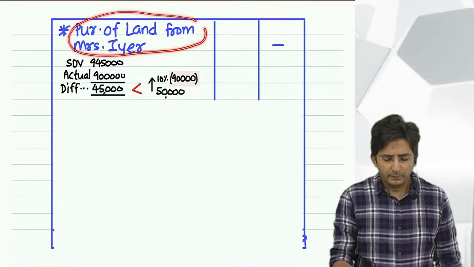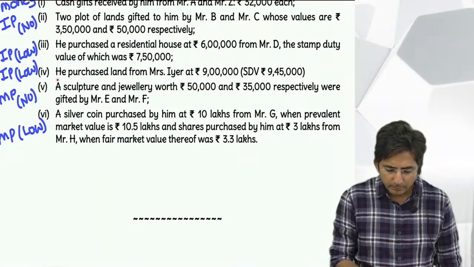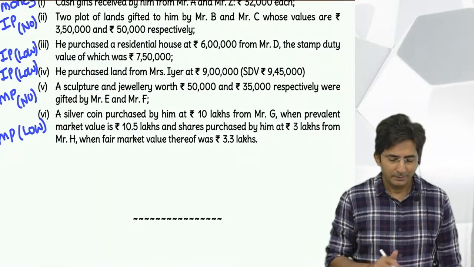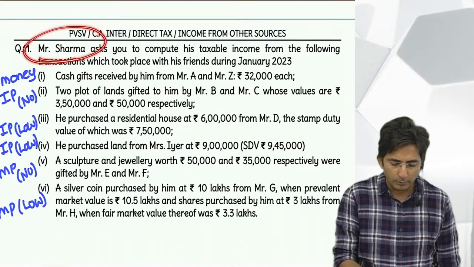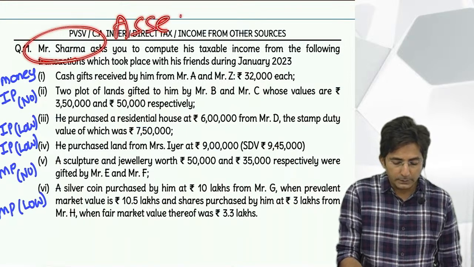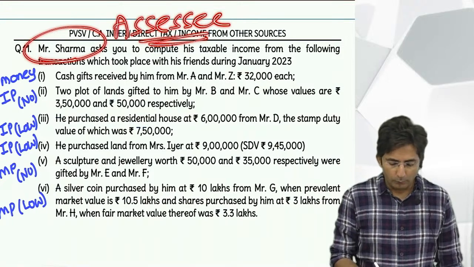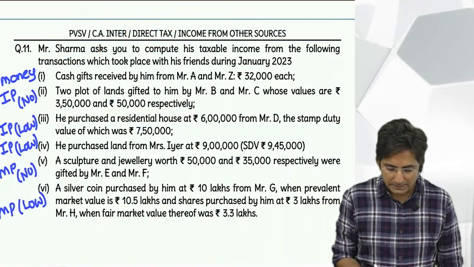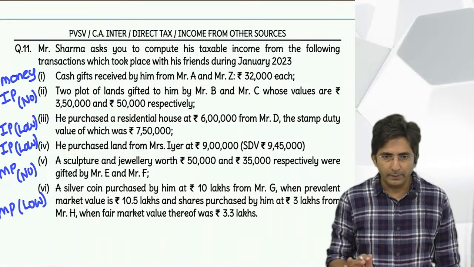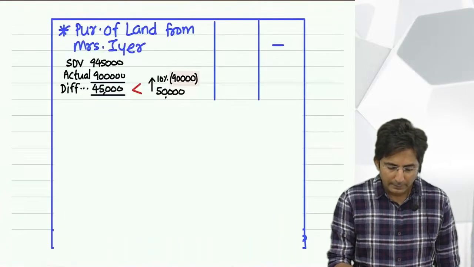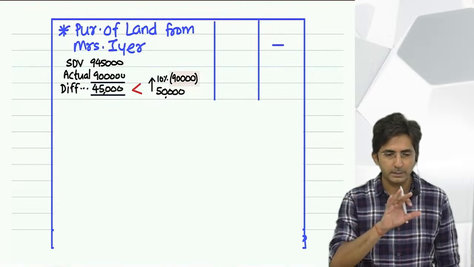Okay. If you don't want to apply more brains, copy the same sentence. But don't write he, because the statement is of this Mr. Sharma only. By the way, who is Mr. Sharma called, you know? Assessee. The person whose income we compute is the assessee, the taxpayer, okay? Obviously, don't write he, but you can write purchased land from Mrs. Iyer at low price. So, regarding wordings, you don't worry much. Any suggestion you have, my answer is yes, but it should be proper English.